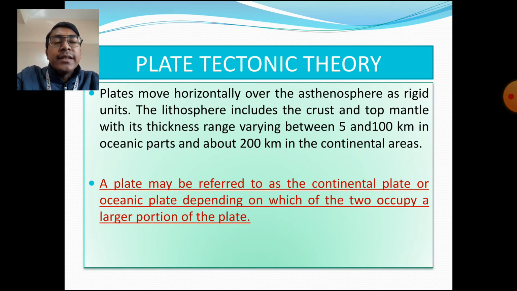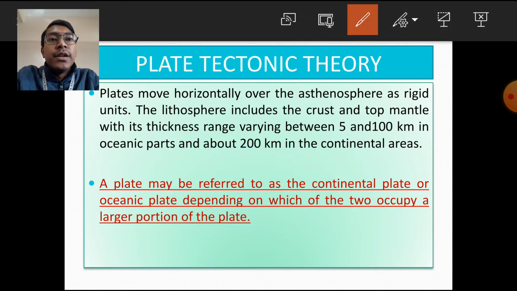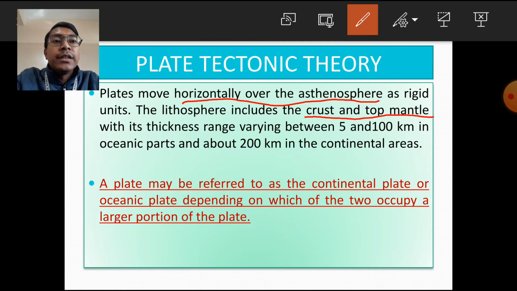These three geographers said that the tectonic plates move horizontally over the asthenosphere as rigid units. And the lithosphere basically includes the crust and the top mantle. The crust and the upper part of the mantle form the lithosphere.